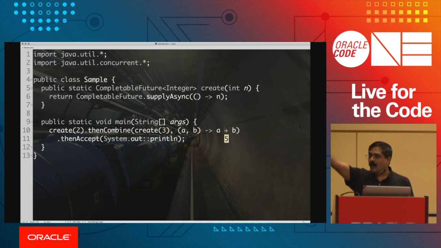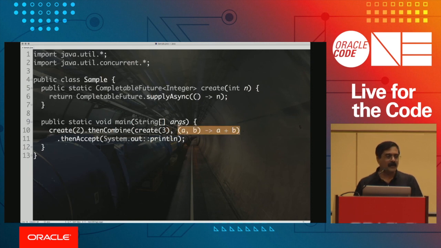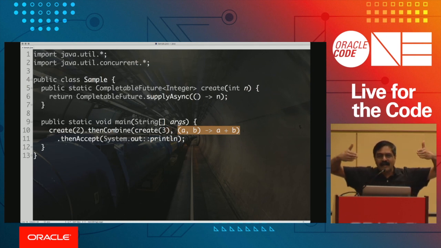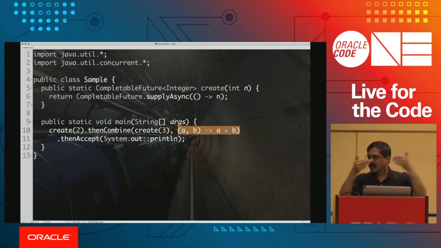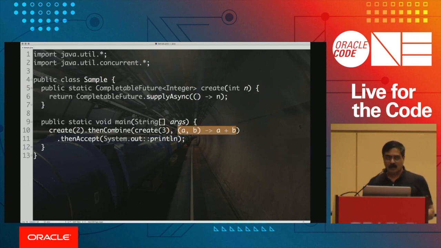Now obviously if one takes longer than the other one, this will patiently wait for that to come through, and of course you can use a timeout on that as well if you really wanted to. So hopefully that gives you an idea about how we can use combine. Combine is kind of like a zip operation, right? You're taking two things and you're merging them together. In this case it's a reduce that you're bringing in. That's why this is a binary operation you're performing right in here.